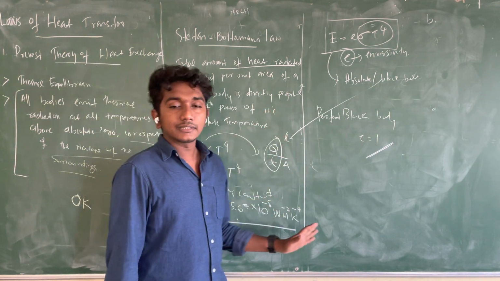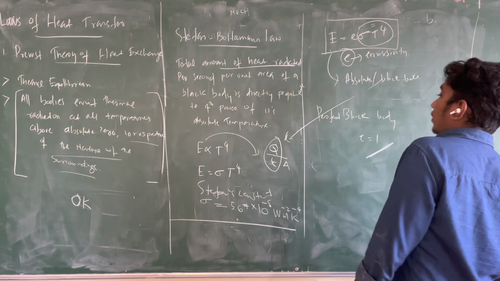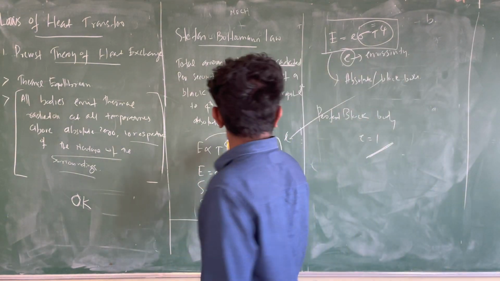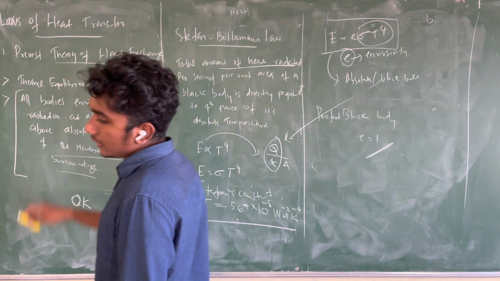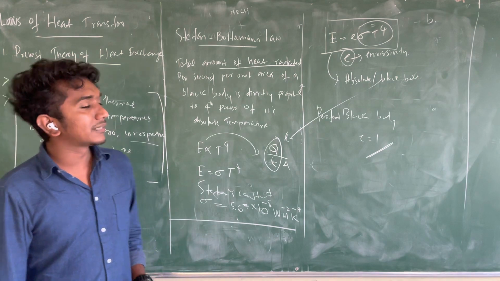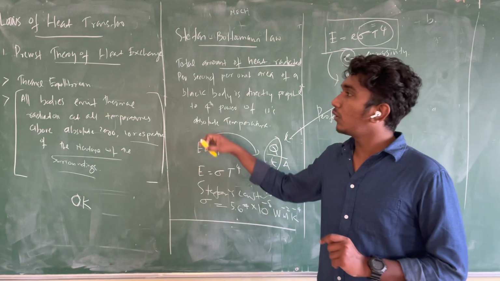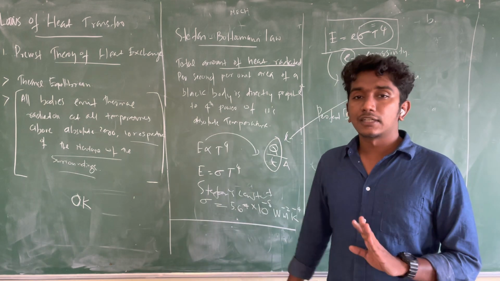In all other cases, you have to use this formula with the given emissivity. So emissivity also you remember, but the Stefan-Boltzmann law and Prevost's theory are very important.